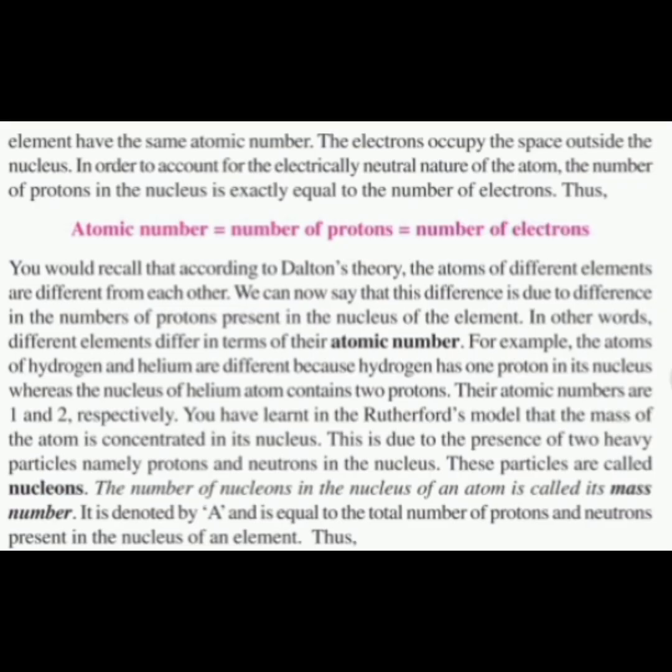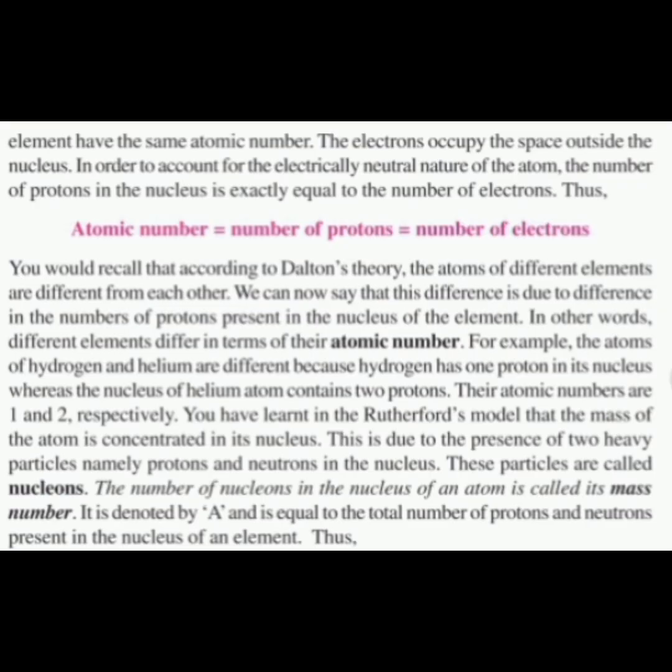For example, in an atom of hydrogen and an atom of helium, the protons in the nucleus are different. The nucleus of helium contains 2 protons and the nucleus of hydrogen contains 1 proton, so their atomic numbers are 1 and 2 respectively. So in hydrogen it is 1 and in helium it is 2. This differs for each and every atom.